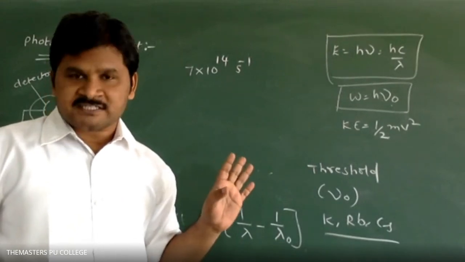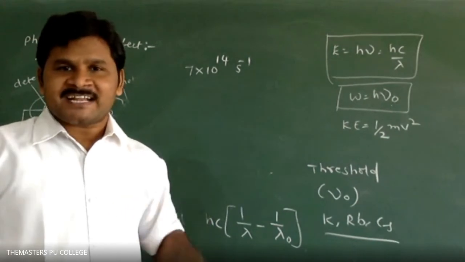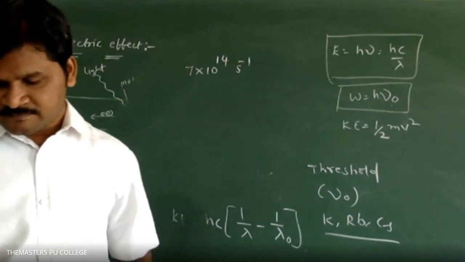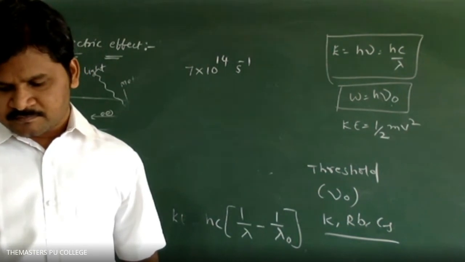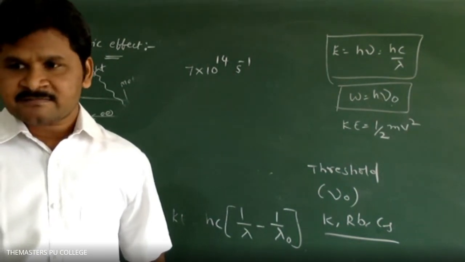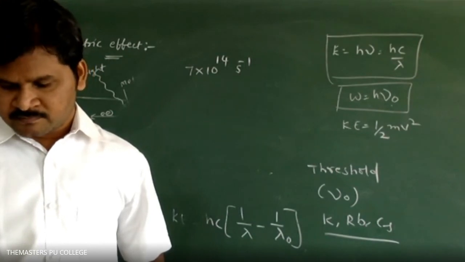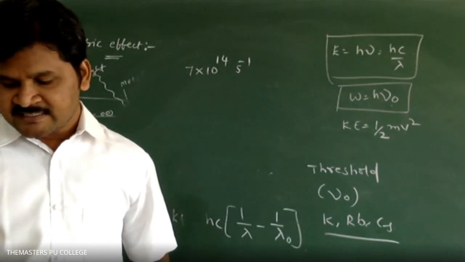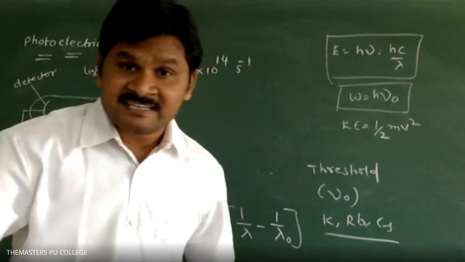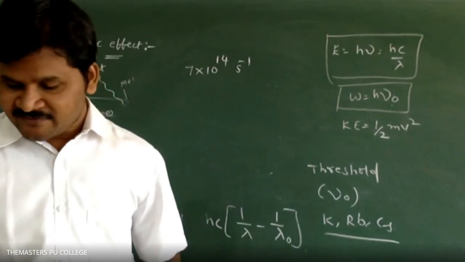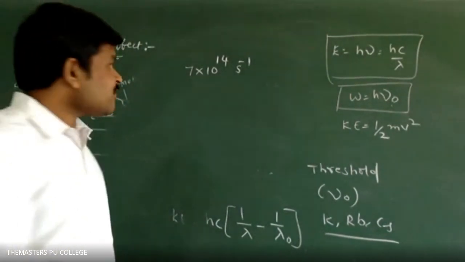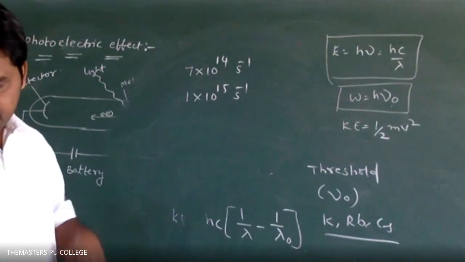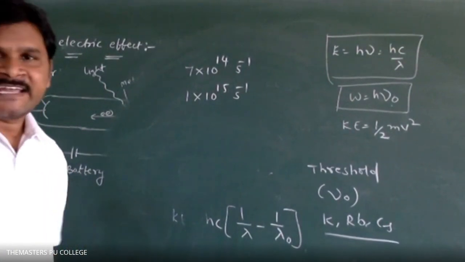Calculate the kinetic energy of an electron emitted when radiation of frequency 1 into 10 power 15 second inverse hits the metal. Radiation means light only. The light frequency is being given.